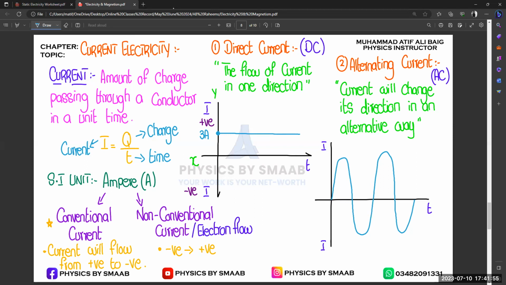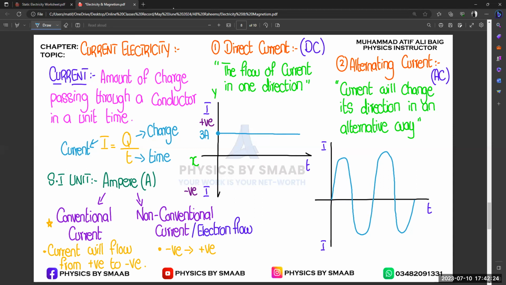Just like a traffic signal, let's suppose there is a specific signal and we are counting the number of vehicles passing through that signal in 1 minute. That is a dependent quantity, dependent upon time. Let's suppose in 5 seconds five vehicles cross the signal. You may increase the vehicles, you may decrease the vehicles, it depends upon you.